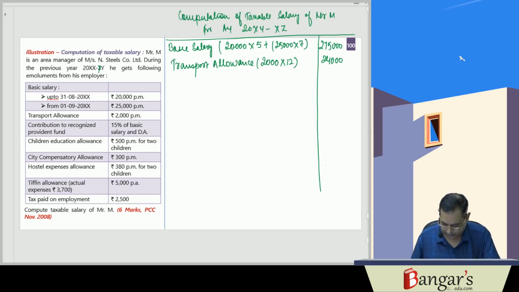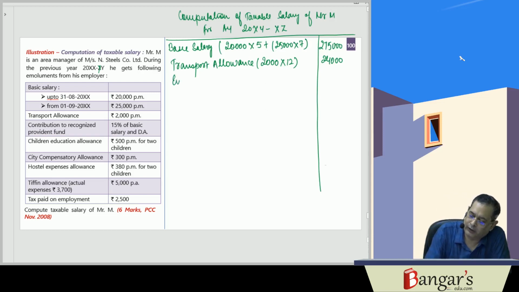Then, the employer's contribution to recognized provident fund in excess of 12% of salary. Here he has contributed 15%.